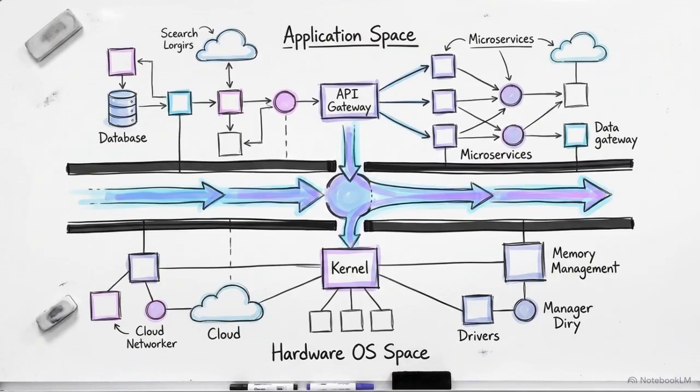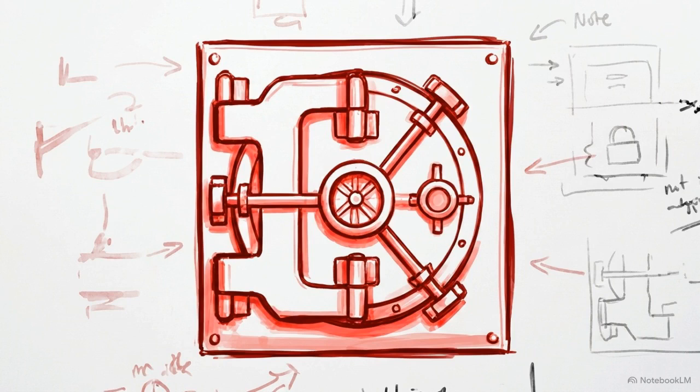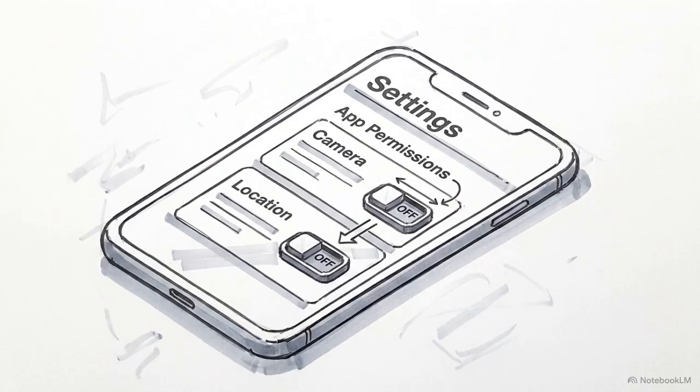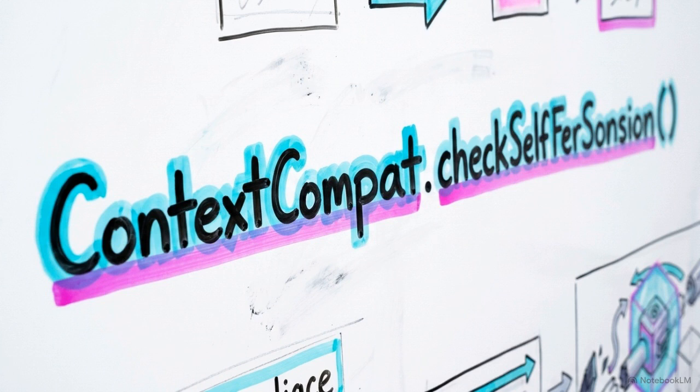Finally, we need to examine the operating system layer, where the application negotiates access to hardware and local databases. This introduces our fourth failure state, permission denied. Many developers operate under the dangerous misconception that user permissions, once granted at installation, are permanently available to them. Modern operating systems give users total control. They can revoke access to the camera or location dynamically while your app runs in the background. To defend against this, the architecture requires dynamic state check-in. You must verify permission status every single time a hardware API is invoked.